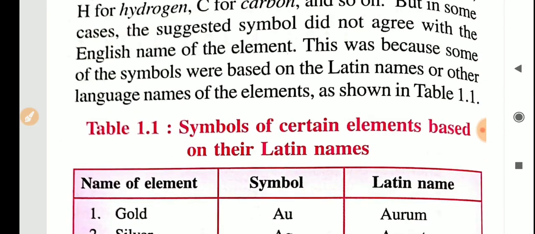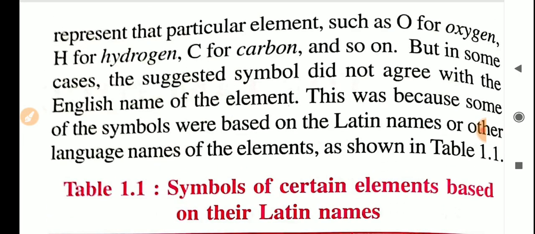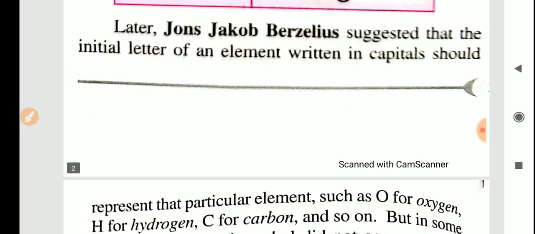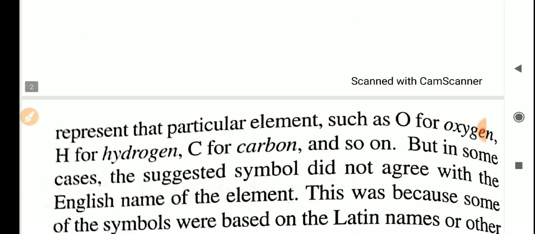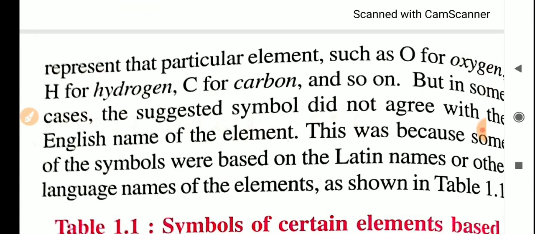And he represented that a capital letter should represent that particular element, such as O for oxygen, H for hydrogen, and C for carbon, and like that. Whatever elements were discovered at that time, we can give the first letter for that element.